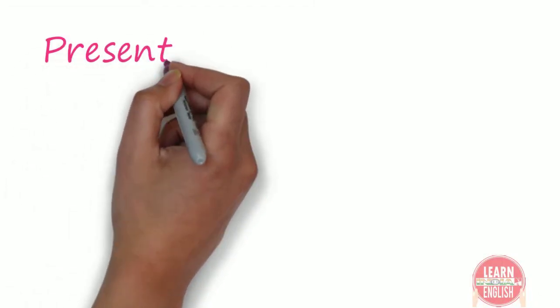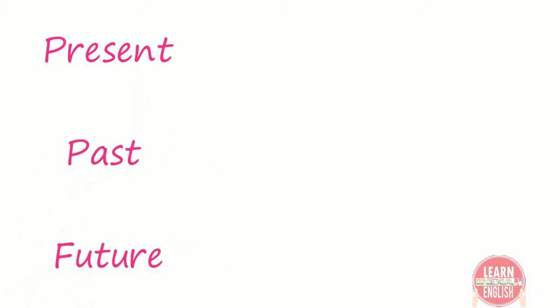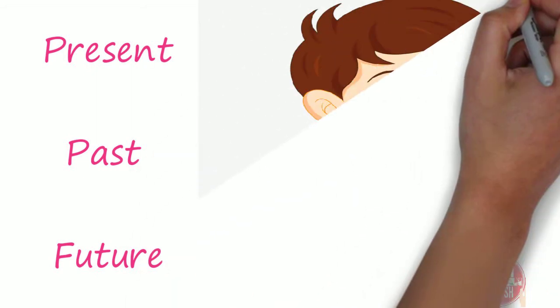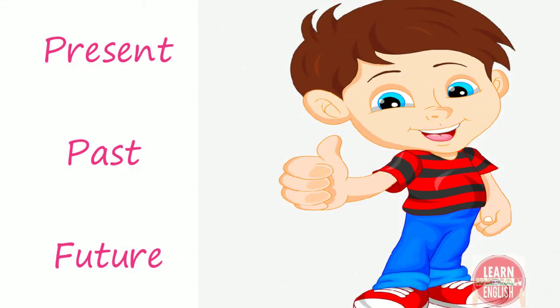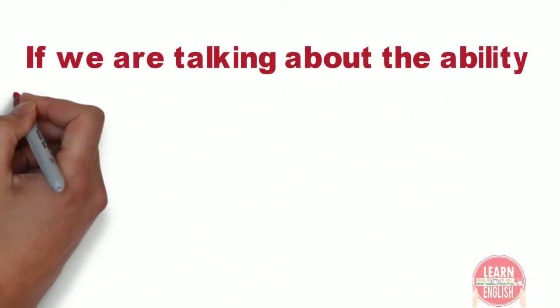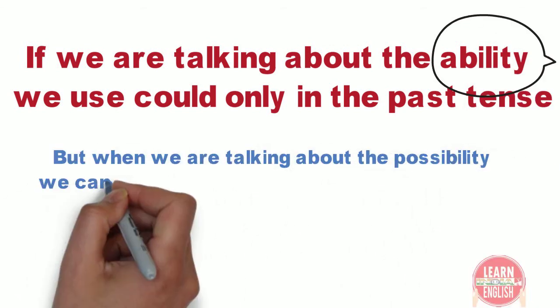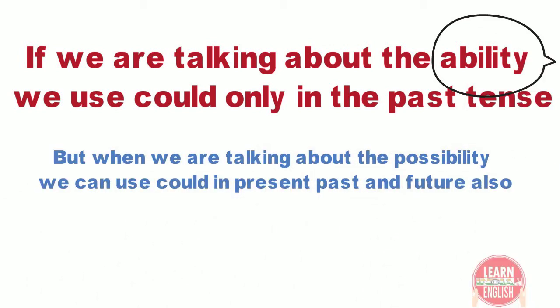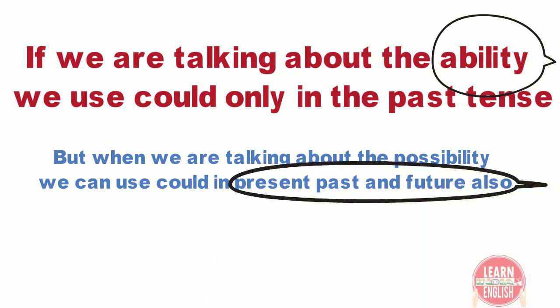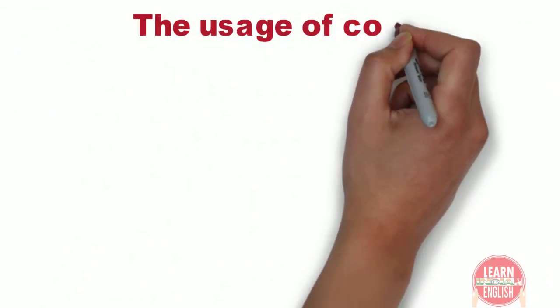But now I'm telling you, you can use could in the present, past and future also. Yes, we can use it because this is the second scenario. Here we are talking about the possibility. If we are talking about the ability, we use could only in the past tense. But when we are talking about the possibility, we can use could in the present, past and future also. Let's see the examples of possibilities one by one.